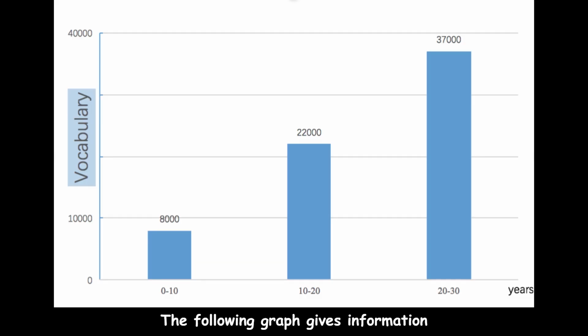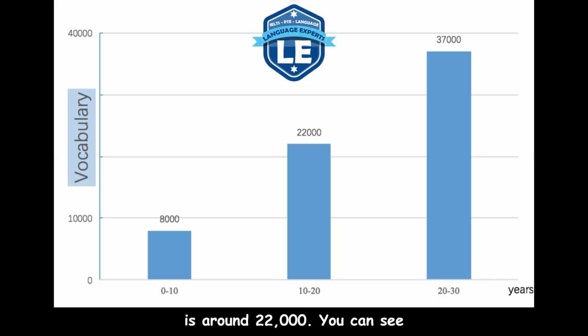The following graph gives information about vocabulary for different age groups. The items include age group of 0 to 10, 10 to 20 and 20 to 30 years old. According to this graph, in 20 to 30, the vocabulary of 20 to 30 years is around 37,000, and that of 10 to 20 is lower, which is around 22,000. You can see from this graph that the lowest value is in 0 to 10 years, about 8,000. In conclusion, the higher the age, the more the vocabulary they have.